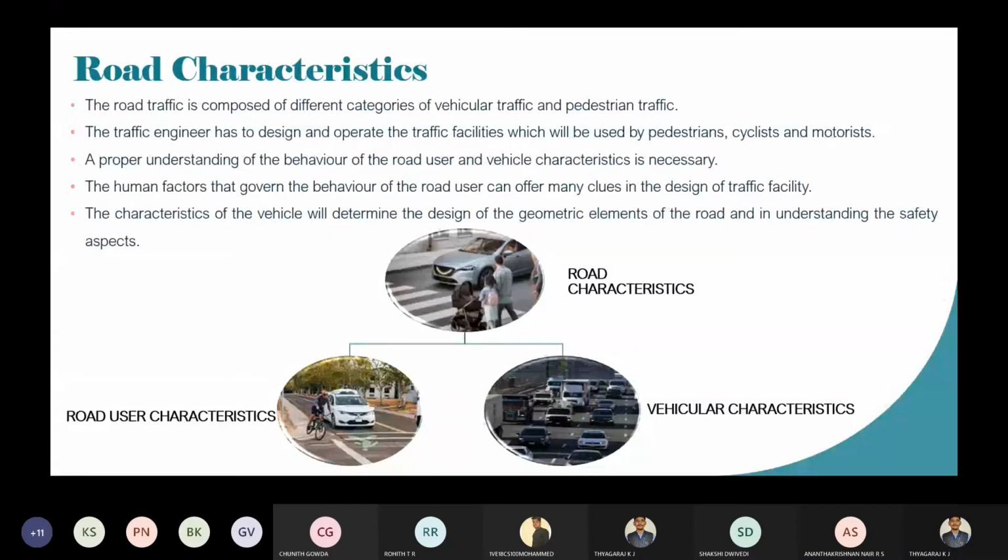So, road user characteristics means we, the people: what is the behavior of us, those who are using the road. And vehicular characteristics means the behavior of the vehicle when there are no vehicles on the road, and when the road is completely in jamming condition.